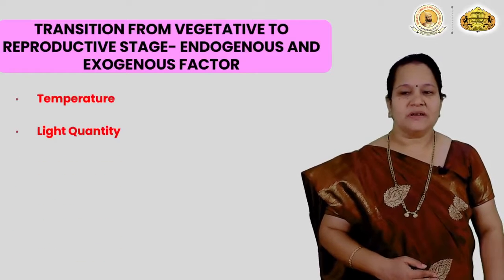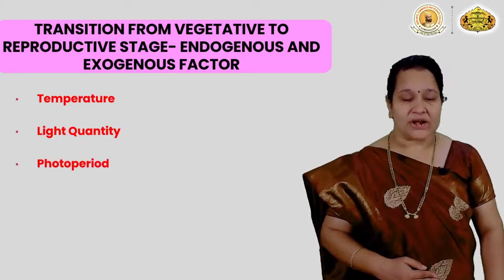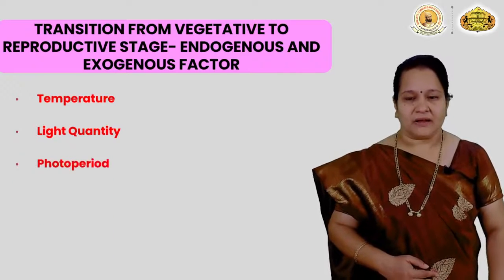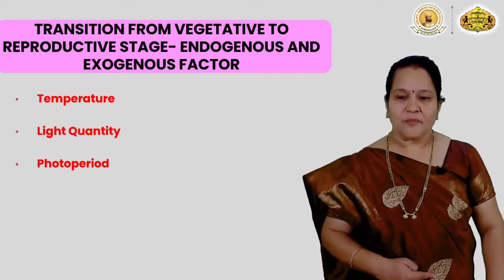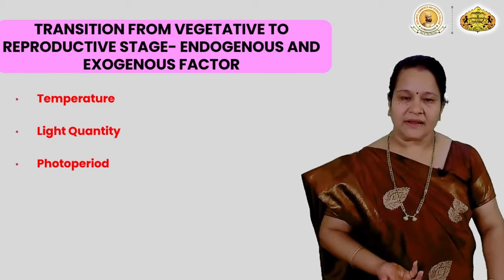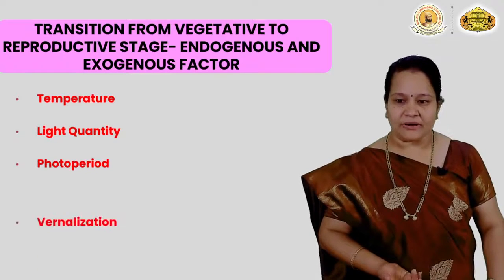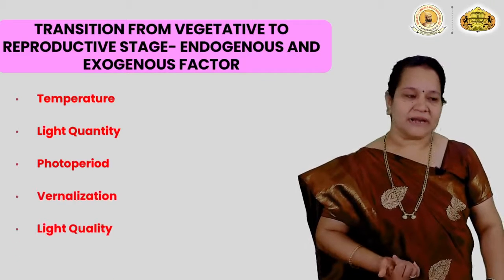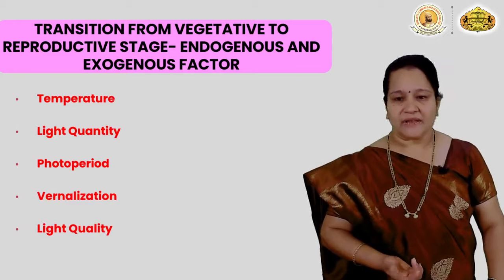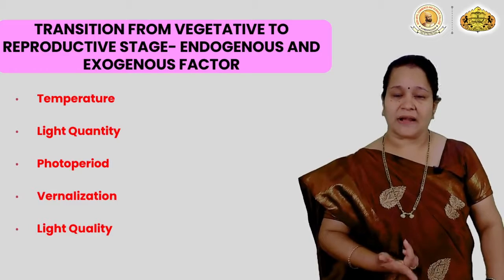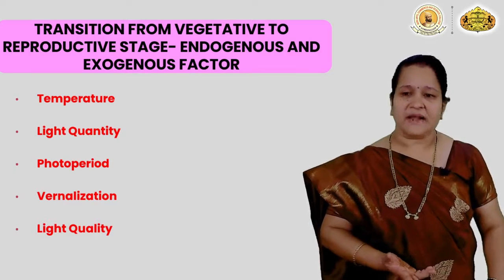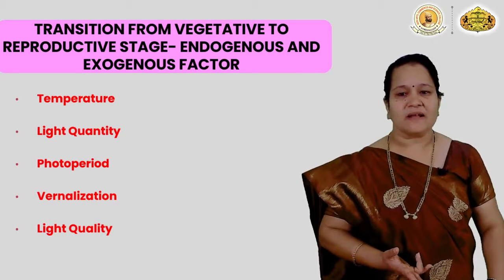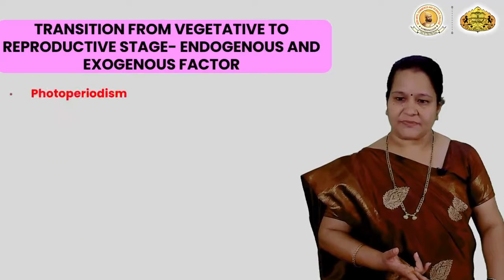So, temperature, light quantity, how much light there is, right? Photoperiod, whether there is a long day, short day or day neutral. Then vernalization, that is a cold treatment, and the light quality, whether that is blue light, red light or far red light, is also important for the transition from vegetative to reproductive stage.